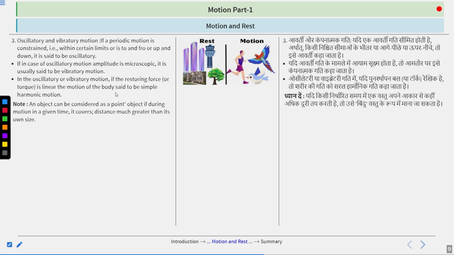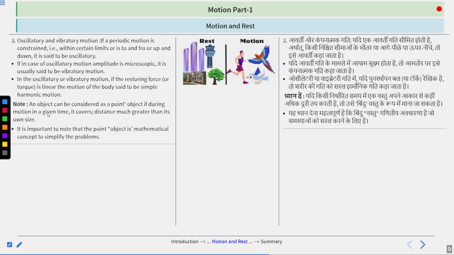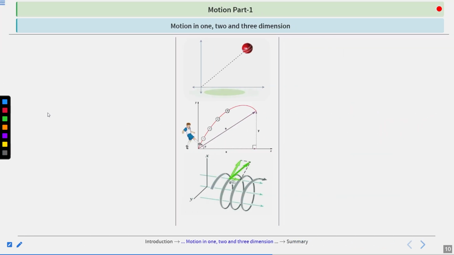There is a note. An object could be considered as a point object if during motion in a given time, it covers distance much greater than its own size. It is important to note that the point object is a mathematical concept to simplify the problem. Now it's time for motion in 1, 2, and 3 dimensions.